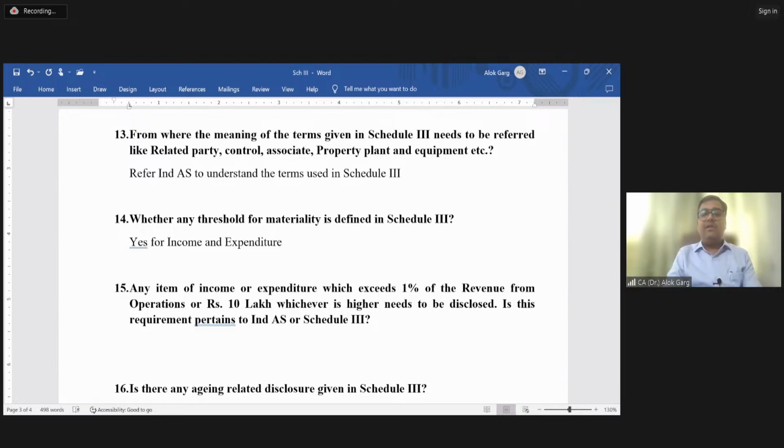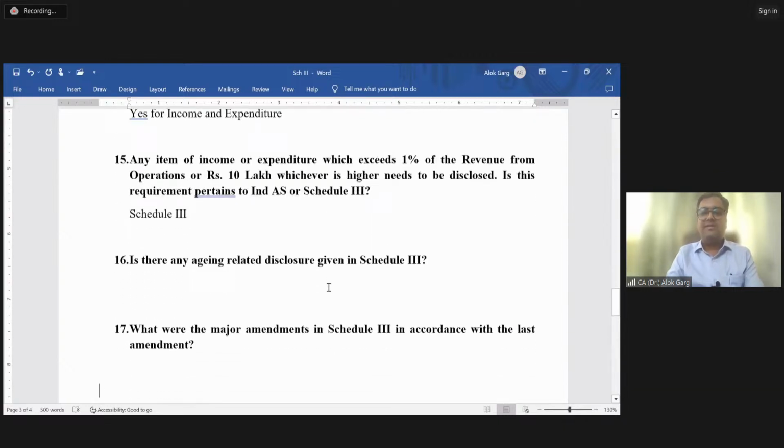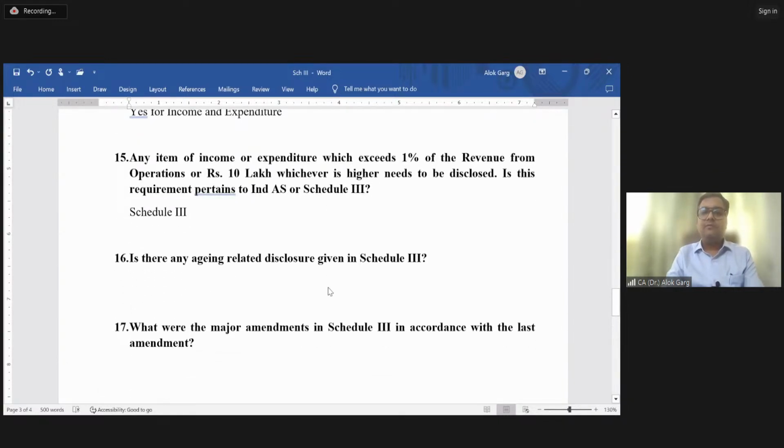Any item of income or expenditure which exceeds 1% of the revenue from operations or 10 lakh, whichever is higher, needs to be disclosed. Is this requirement pertaining to Ind AS or Schedule 3? This is the Schedule 3 requirement, not an Ind AS requirement. In Ind AS, the materiality threshold is not given; it is subjective. We'll discuss that. Friends, any questions so far?